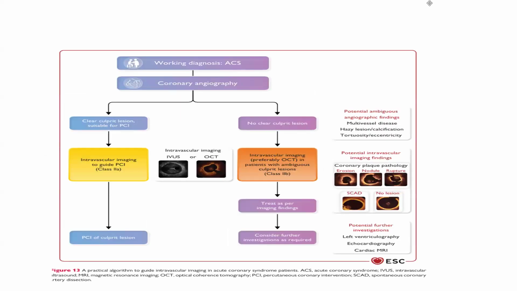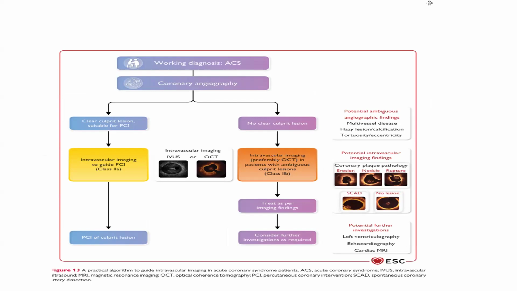Now, if there is a working diagnosis of ACS and we are going for coronary angiography and it clears the culprit lesion suitable for PCI, then perform intravascular imaging to guide PCI. That has a class of recommendation 2A, and then PCI of the culprit lesion.